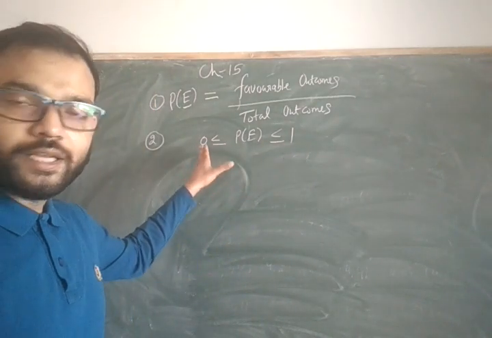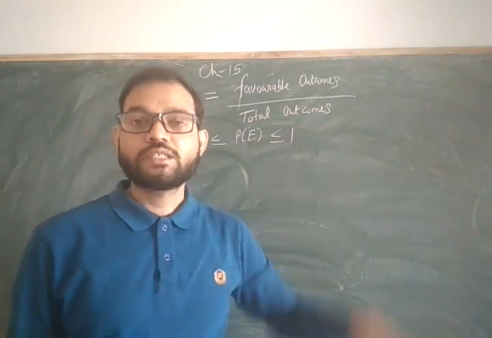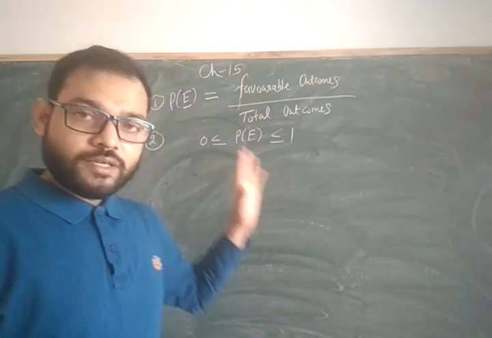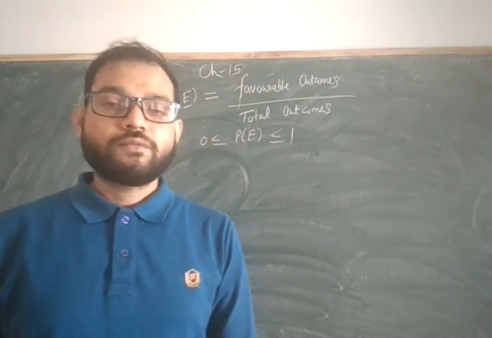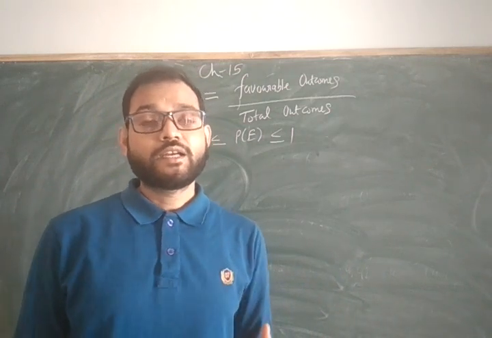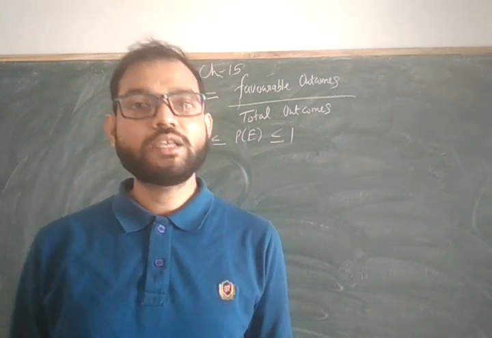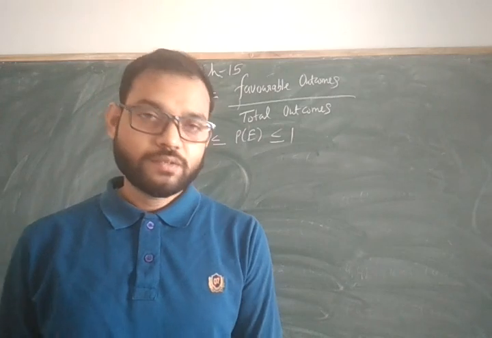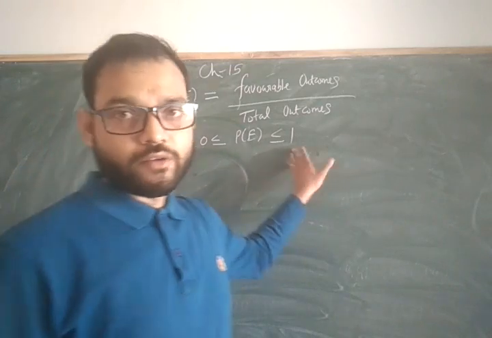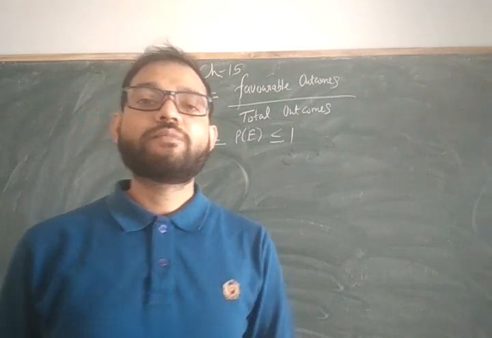Not less than 0 means probability can never be negative, and not greater than 1, meaning 1 point something, never can it happen. Yes, probability can be 0 if there is an impossible event. For example, if I ask what is the probability to get a number 7 when we throw a dice, the dice does not have 7, so definitely your answer will be 0. And probability can be 1 when you know very well that this will come, definitely it will come, nothing else.